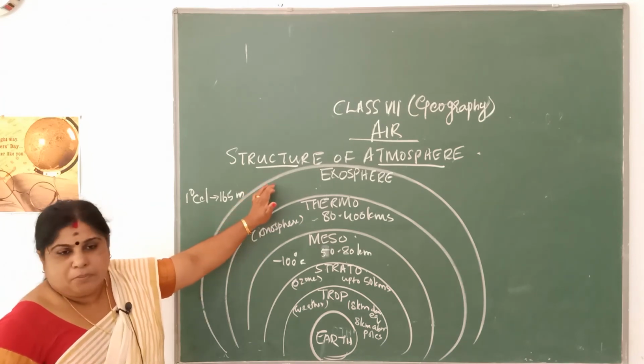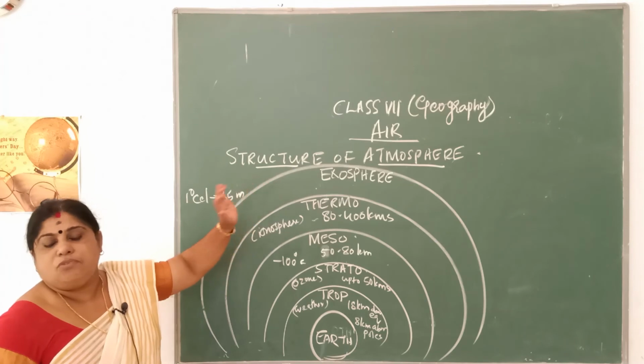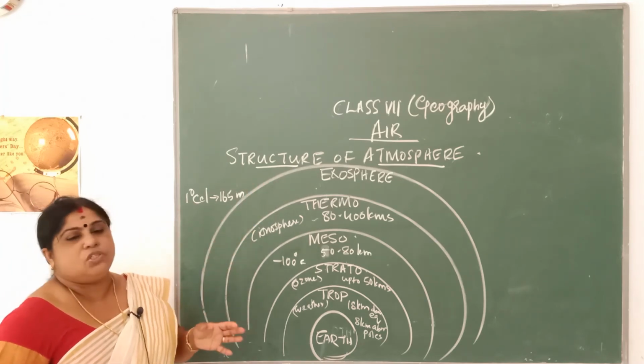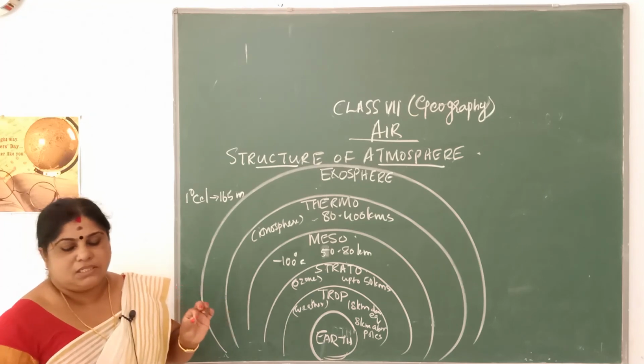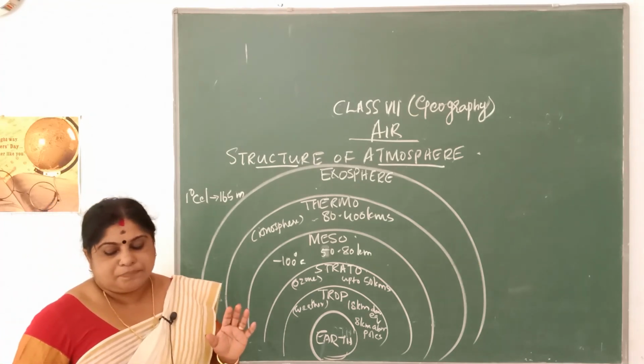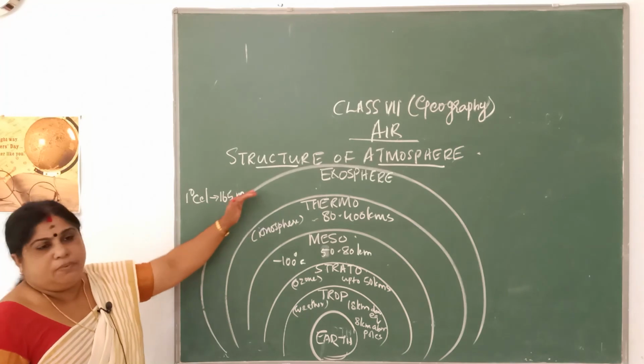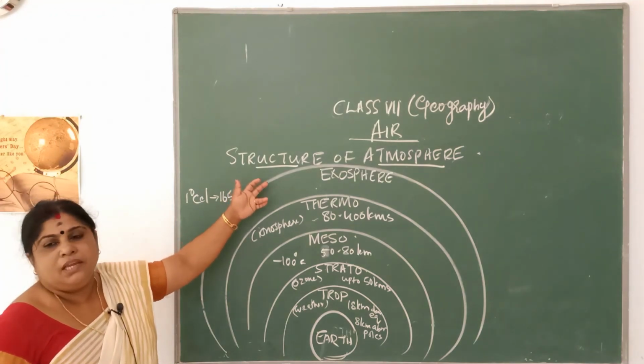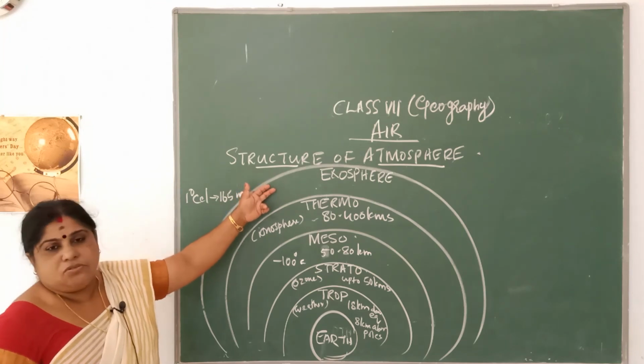Here the most prominent gases found are hydrogen and helium, but they are present in very little quantities. And here the density is very less, as well as the air is also very thin. So that is related to exosphere.